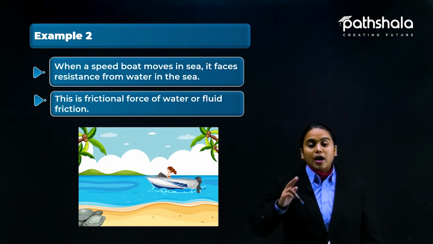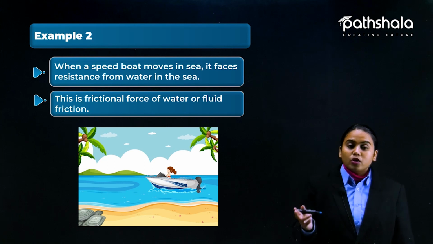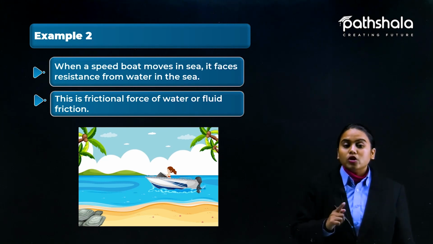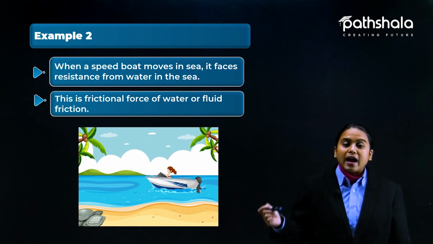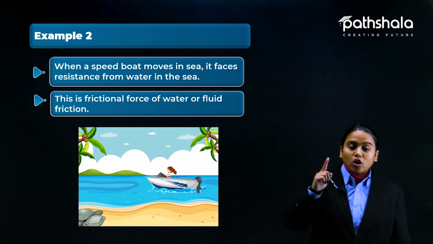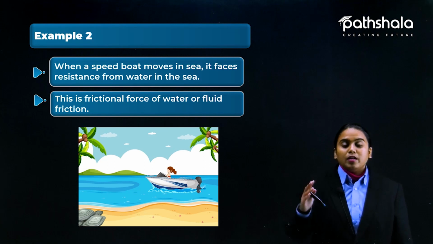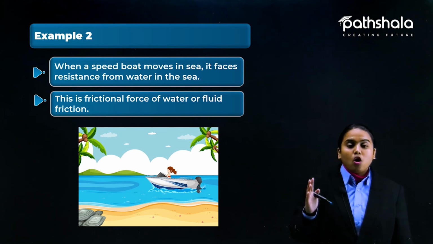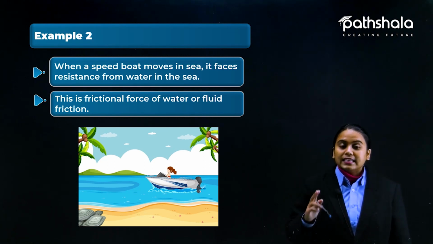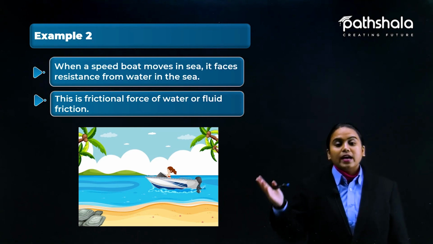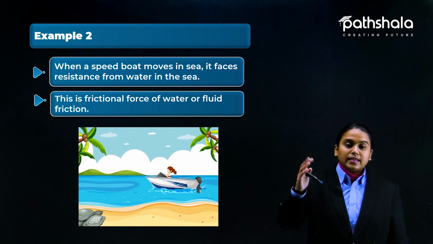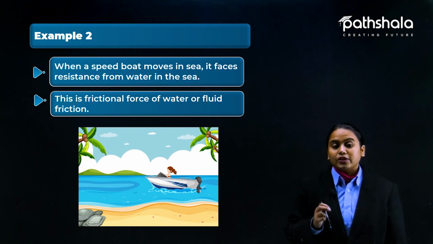So here a frictional force also plays a role, but compared to solid friction, let me tell you again, it is reduced in magnitude. Compared to a box sliding on a surface, which has a certain magnitude of friction, liquid and air resistance have less frictional value.